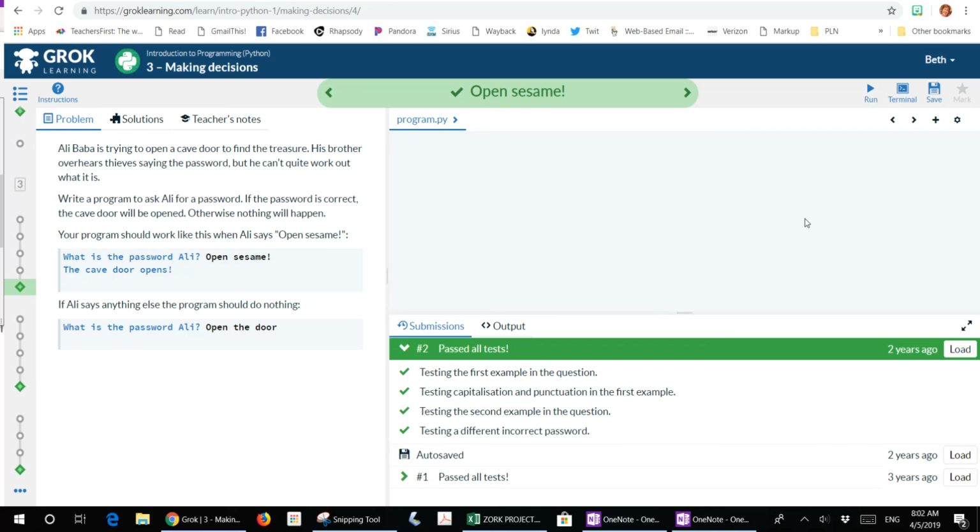Now that you're getting a little bit more familiar with Python, we're going to start using comments or remarks in our coding. All programmers do this in real programming, and I want you to get used to doing this. Although all these programs in the rest of Grok for this year are going to be pretty simple, your final project won't be. So I want you to get into the habit of adding remarks or comments to your programming.